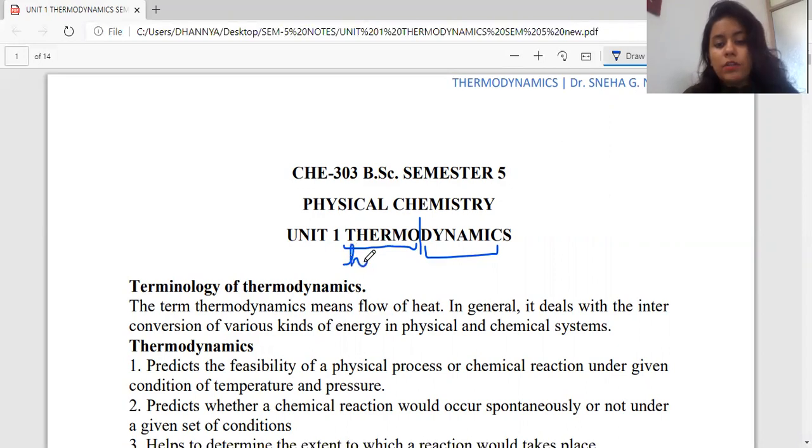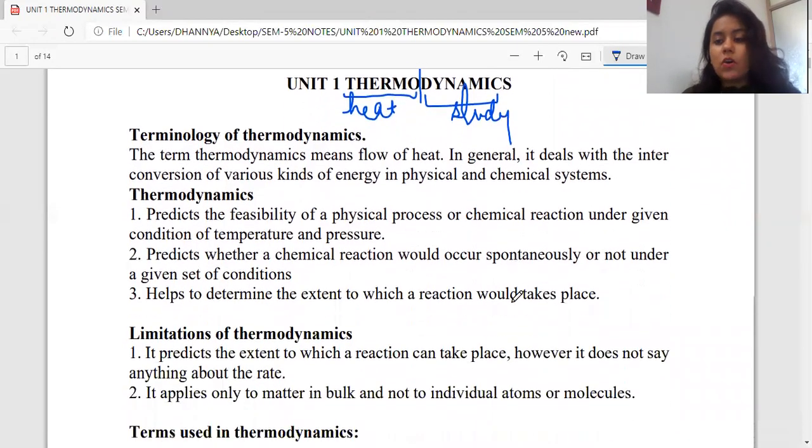Thermal or thermo means what? Anything which involves heat. Okay, and dynamics means what? The study of heat. So in simplest form, if I want to understand what exactly is called thermodynamics, how will I define it? The study which involves the flow of heat can be considered as thermodynamics. Now in this thermodynamics, obviously we are concerned with the flow of heat, but this flow of heat will deal with the interconversion of various kinds of energy.